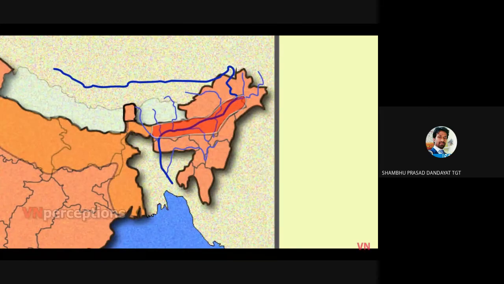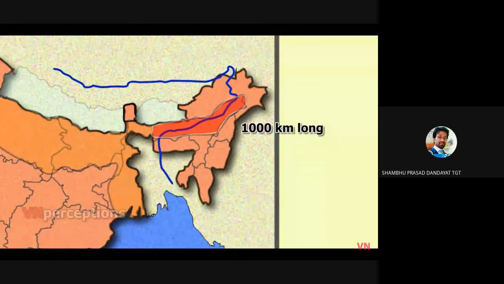Geologically, the valley is formed by the deposition of alluvium, which is about 1,500 meters thick. Brahmaputra is the lifeline of Assam. The river with steep gorges and rapids in Arunachal Pradesh enters Assam with tributaries and creates a floodplain, that is, regions that are flooded in the rainy season. The Assam Valley is 80 to 100 kilometers wide and about 1,000 kilometers long.